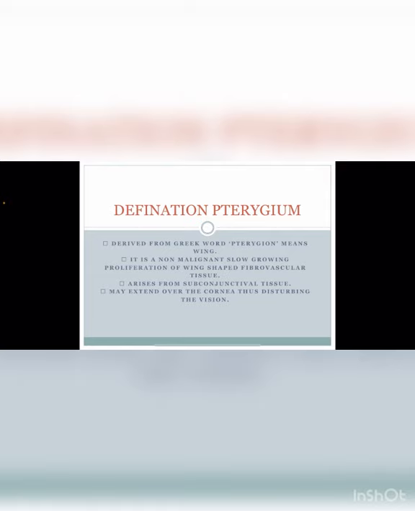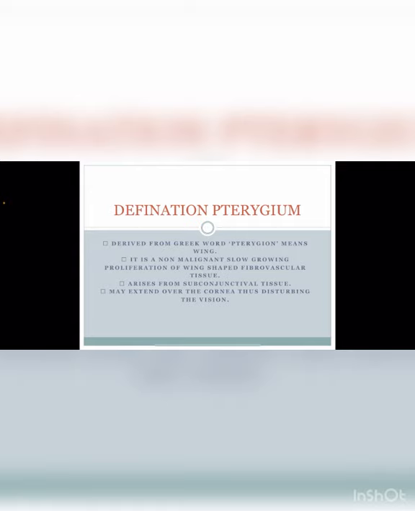Why do we call it a pterygium? Because this is a fibrovascular connective tissue outgrowth from the conjunctiva to the cornea in a triangular pattern, which is like a wing. Now, it arises from the subconjunctival tissue and may extend over the cornea, thus disturbing the vision. It can also be a cosmetic problem for a female patient, but it is also a vision deterioration process in which it invades the cornea, involves the pupillary area, and causes mechanical obstruction of the vision.